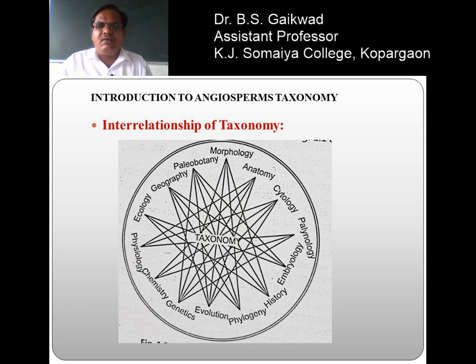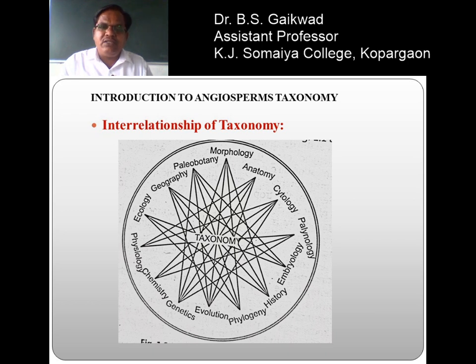And paleobotany. Paleobotany is the branch of science which deals with the study of fossils. So, taxonomy is related to paleobotany, that is, when the identification of the plants is done, it must have botanical names, and taxonomy itself indicates that it is the identification, nomenclature and classification of plants.